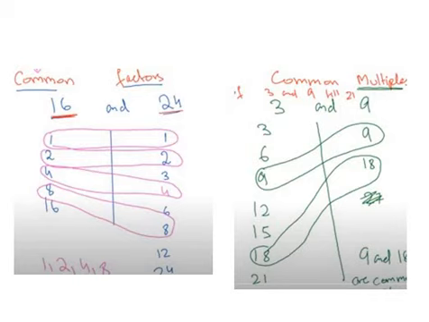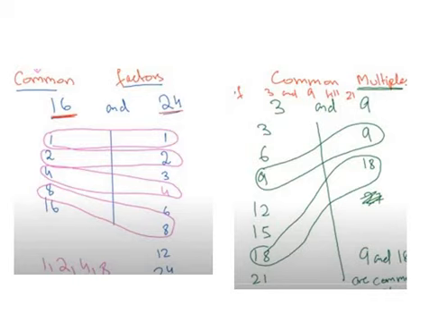Now I'll tell you a quick thing. Finding factors is not difficult but it is time taking, and we don't have that much time. What you have to do is, you know that 2 is a factor of 24, but 2 into what is 24? 2 into 12 is 24.